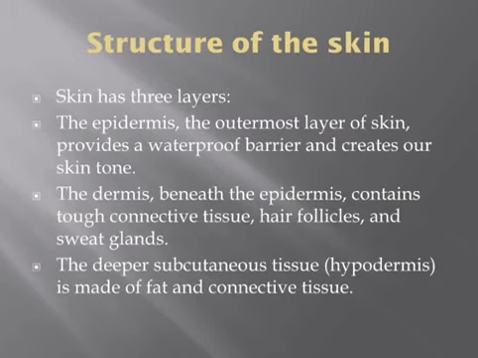Now, the structure of the skin is anatomically organized into different layers, right? It is divided into three layers. The first is the epidermis, the second is the dermis, and the deeper subcutaneous tissue, which is also termed the hypodermis. The epidermis is the outermost layer of the skin. The dermis lies beneath the epidermis and contains connective tissue, hair follicles and sweat glands, and the hypodermis is made up of fat and connective tissue.